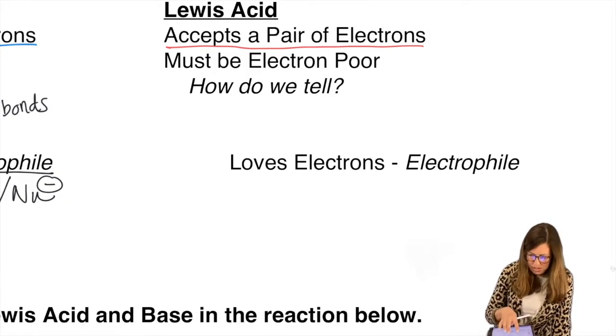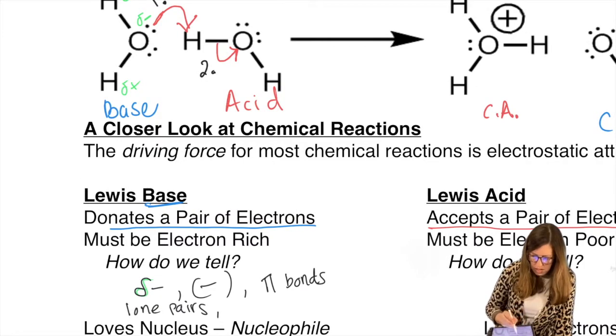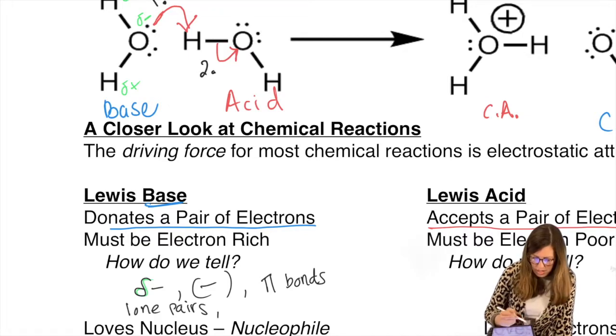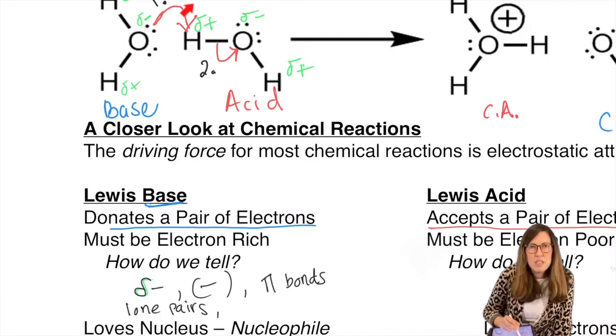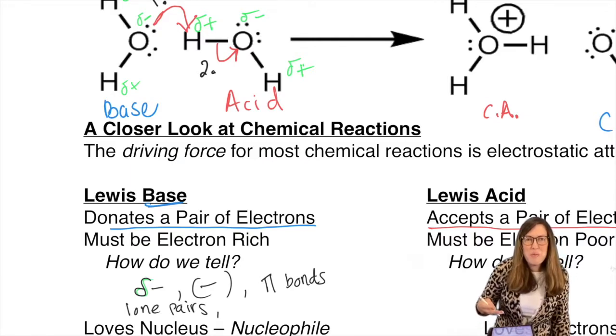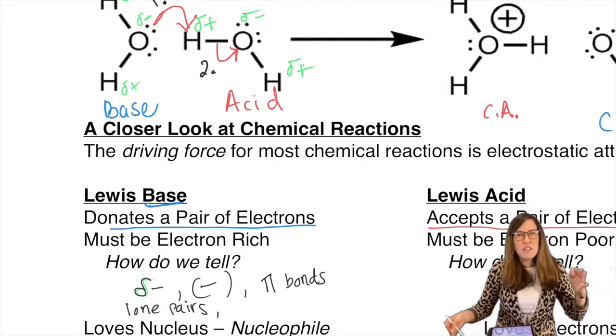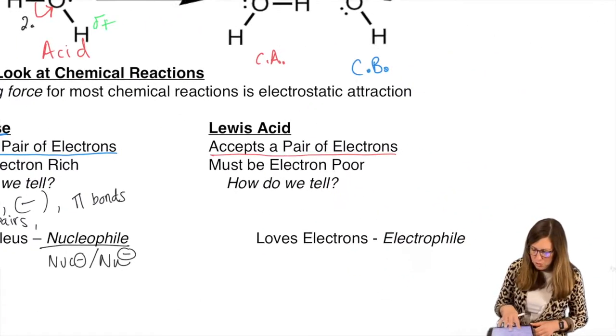How do we tell that? Well, who is our Lewis acid? This molecule was our acid, but the arrows landed on the H because that H was a delta plus, right? If we draw out the dipole, now it becomes more clear. It makes sense that something that was a delta minus attacked a delta plus. So whatever the delta minus is the Lewis base. Whatever the delta plus was that got attacked is the Lewis acid. Notice these are both water, but water, remember, it's amphoteric, it could actually kind of do both, but we'll look at some more obvious ends of the spectrum like hydroxide or sulfuric acid, and then move on to organic structures as well.